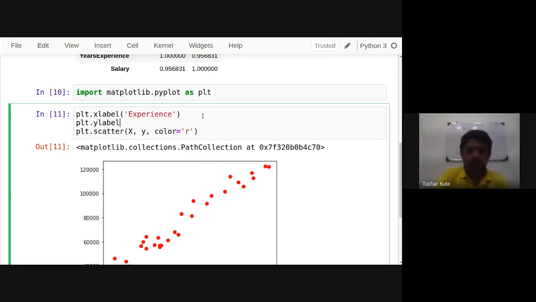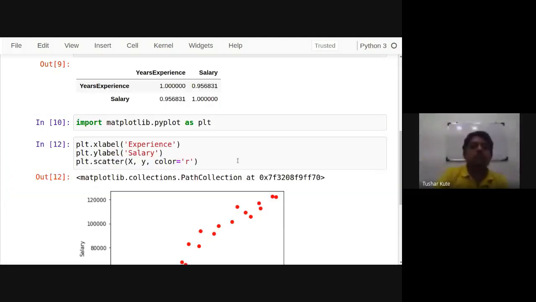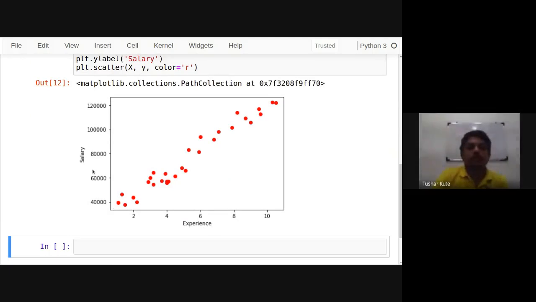You can check experience on the X-axis and salary on the Y-axis. As experience grows, salary is also growing here. Both are incremental, almost 45-degree incremental, so the ratio is good.